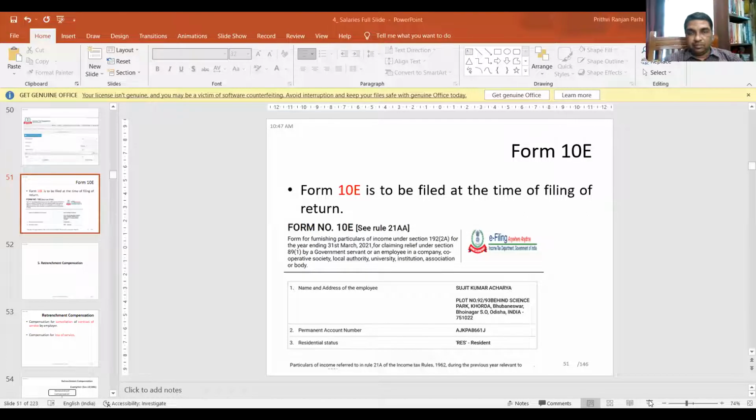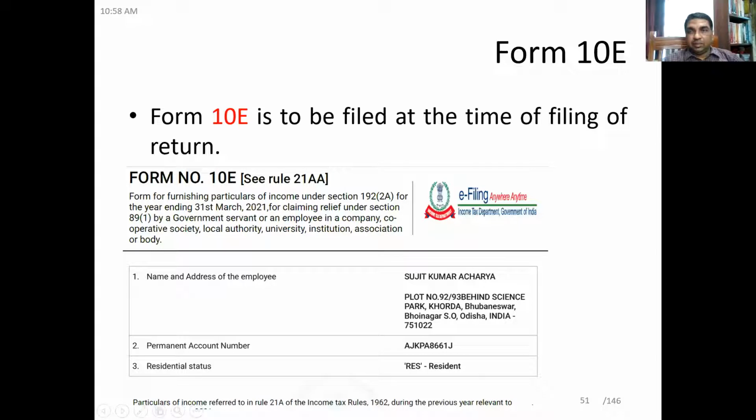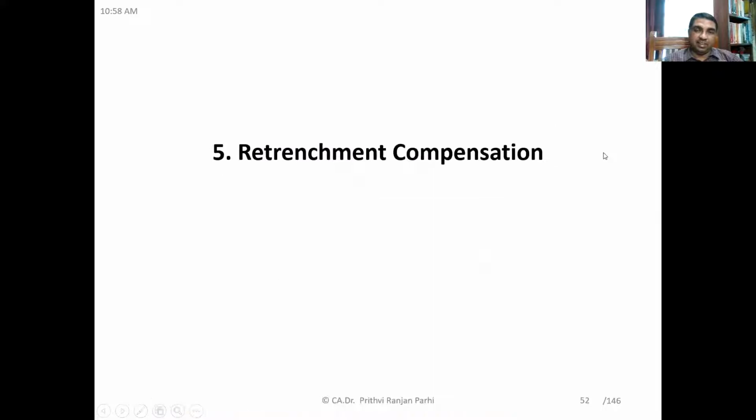At this point, you need to keep in your mind, this point I just now explained to you: Form 10E is to be filed at the time of filing of return. Otherwise, the relief which is claimed by the assessee may not be allowed.